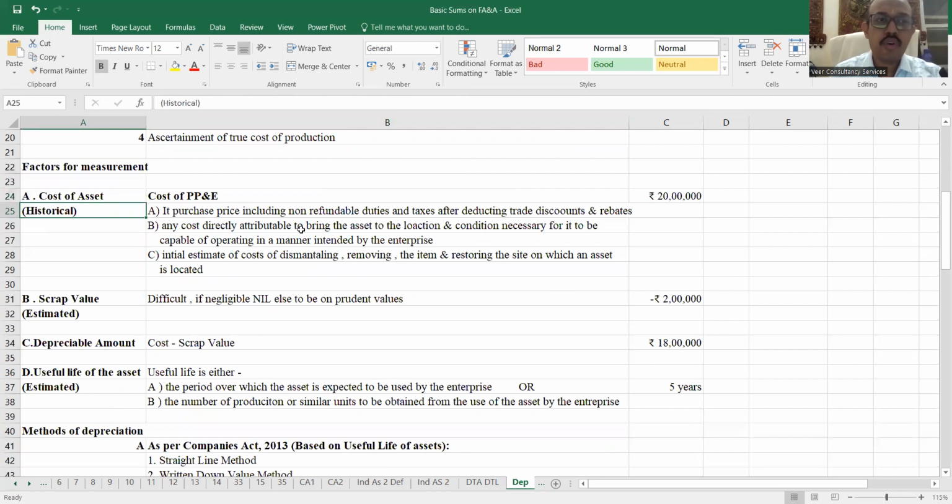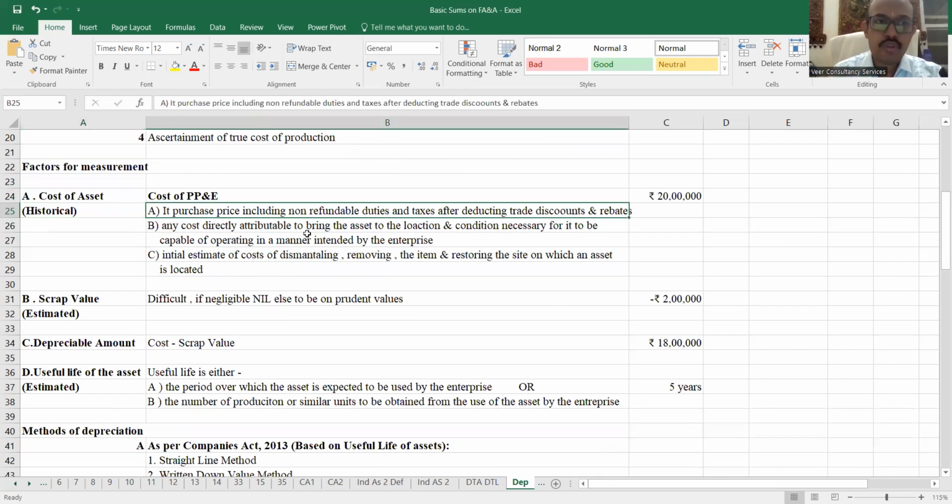So as we all know, accounting always believes in historical cost. मतलब वो cost जो आपने भरा है, जिसके लिए अपने पास we have a bill or an invoice. And that depends upon what it is, due to the reliability concept of accounting. The cost of PP&E, property, plant and equipment: the first thing is the purchase price that you have paid to the vendor, including all the non-refundable duties and taxes that you have paid. So suppose for some industry your GST is not recoverable in certain assets, then that GST which is not recoverable to me, जिसका input credit नहीं मिलने वाला है, would be added to the cost of the asset.